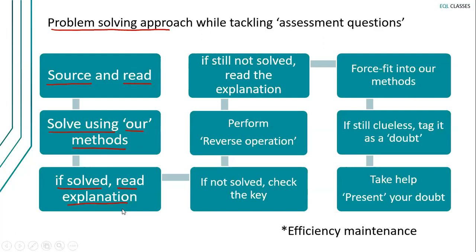Okay. Now, if you're not able to solve the question, please don't jump to the explanation. Just look at the answer key. If you're not able to solve the question, you just have to look at the answer key. कभी-कभी क्या होता है ना, answer key जानने से question दम तोड़ देता है. So that answer key could turn out to be the weak link. So मैं क्या कह रहा हूँ, before looking at the explanation of a question, first look at the answer key.